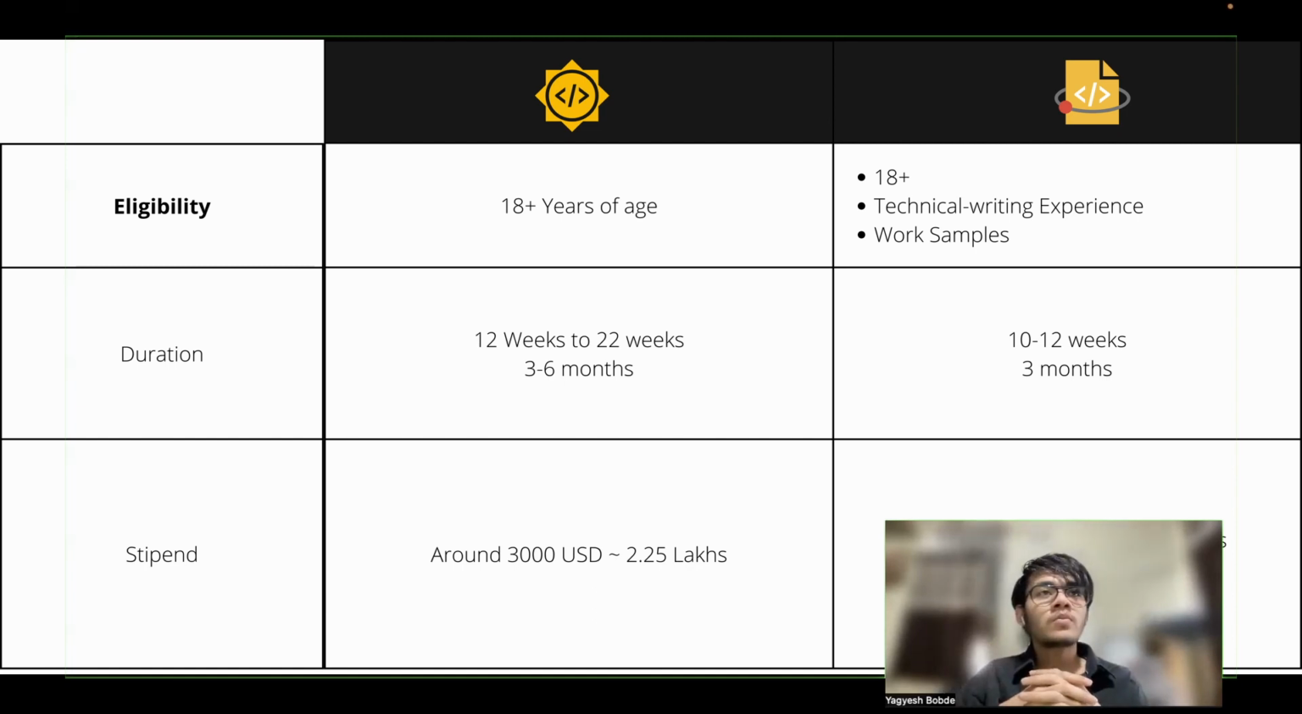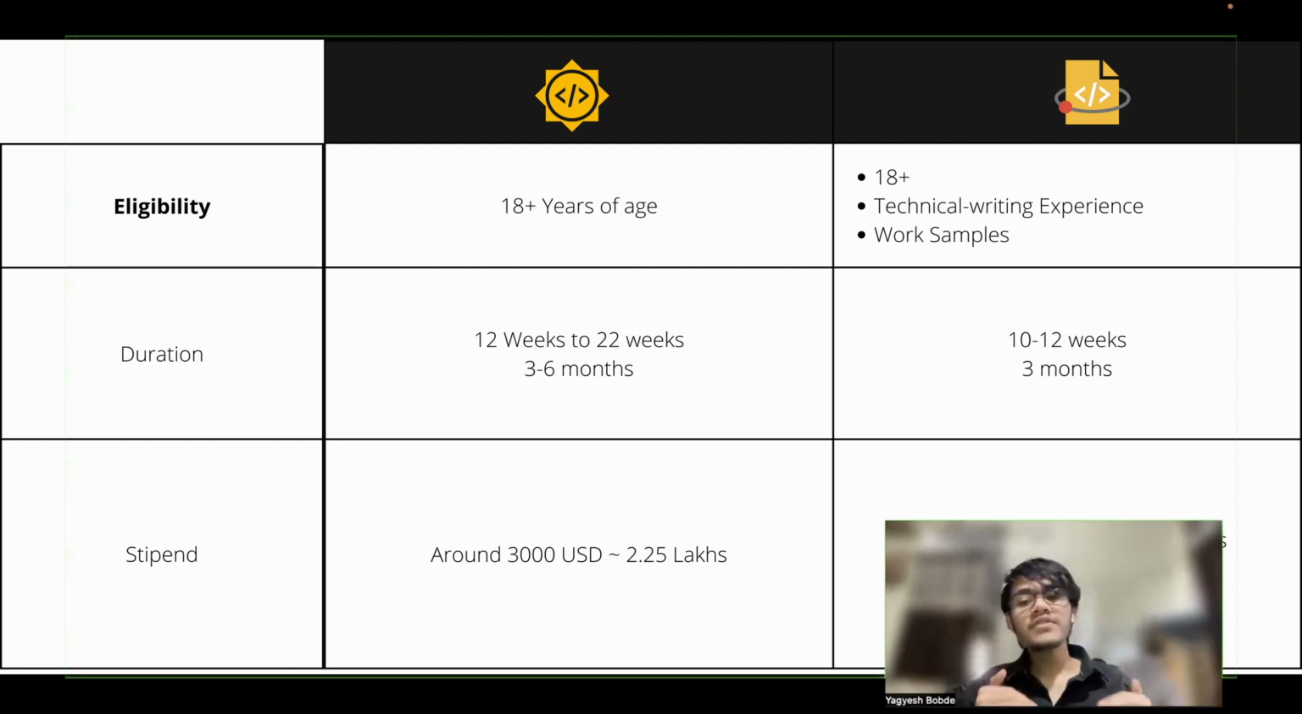Okay, the next part is the duration of these programs. You can see GSOC has a duration of 3 to 6 months. Some projects have a 3 month period, but the participants and organizations that want to take more time can extend it to 6 months. So they have that option. Then in GSOD, the average time is 10 to 12 weeks, so basically a 3 month period to complete.